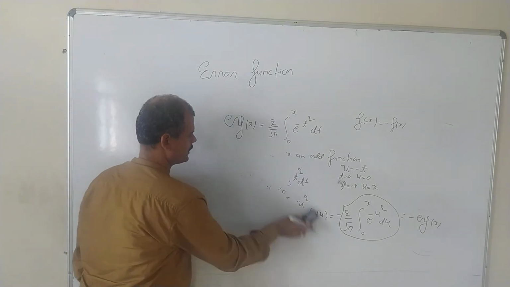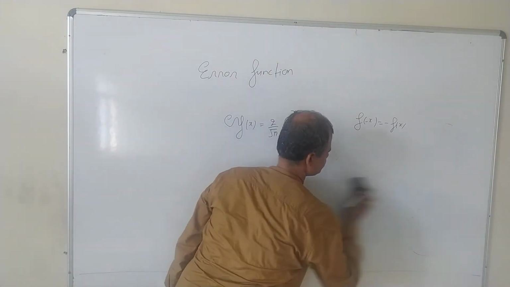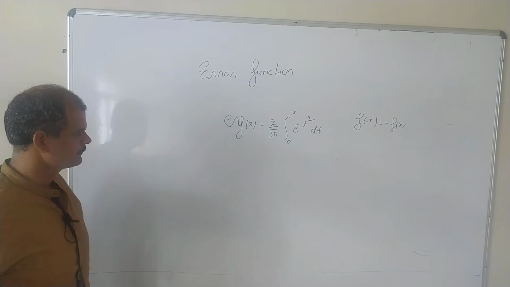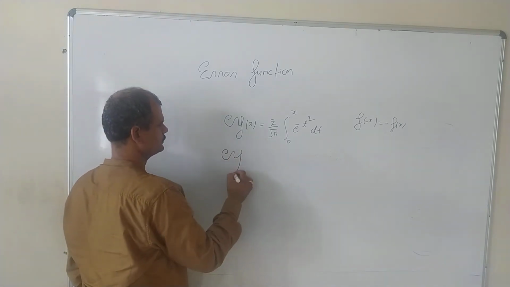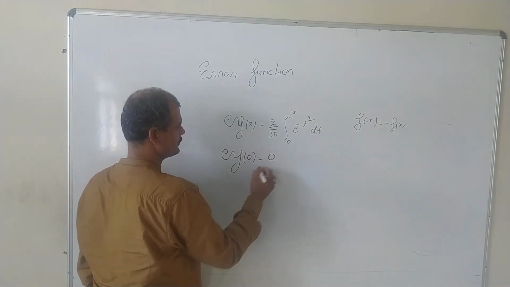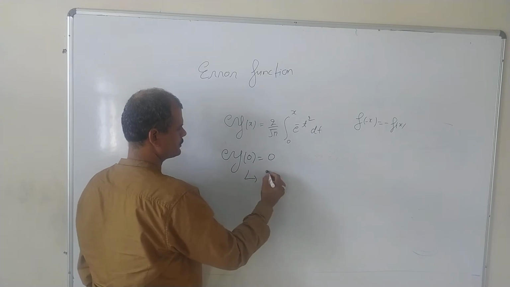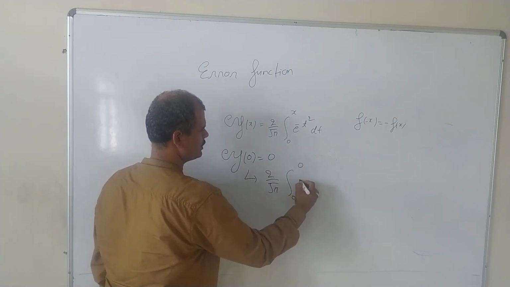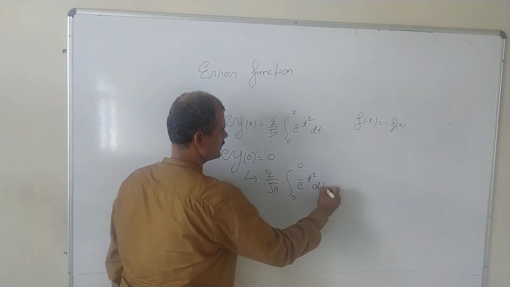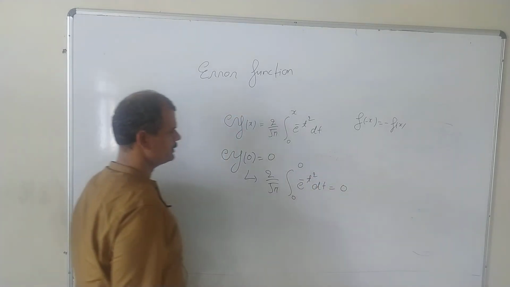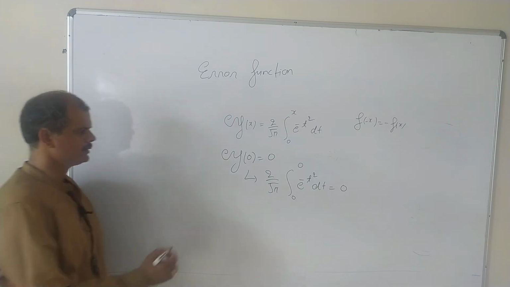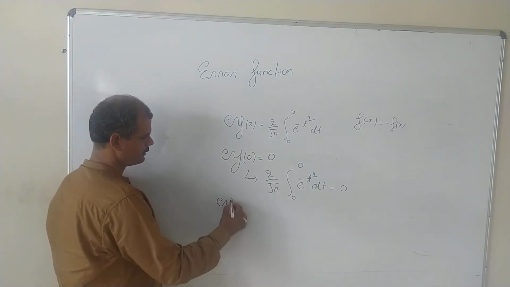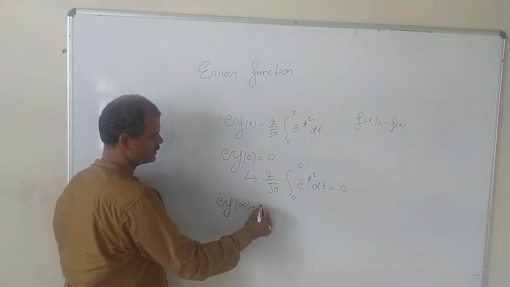Second property we have: error function of 0 will be 0. This is an obvious result, because error function of 0 will be 2 by root pi, integral from 0 to 0 of e power minus t square dt. Any integral from 0 to 0 will be 0. Next we have error function of infinity equal to 1.